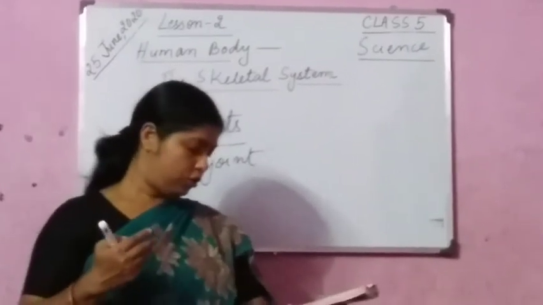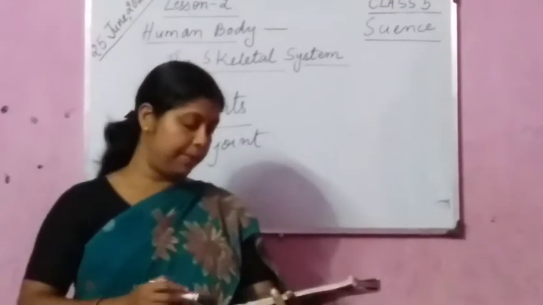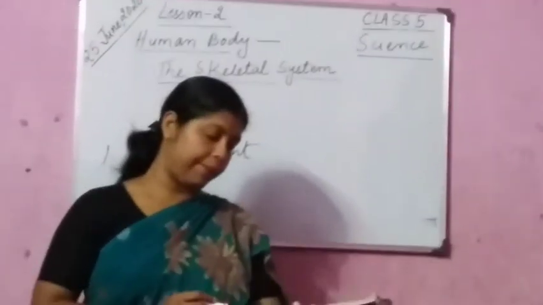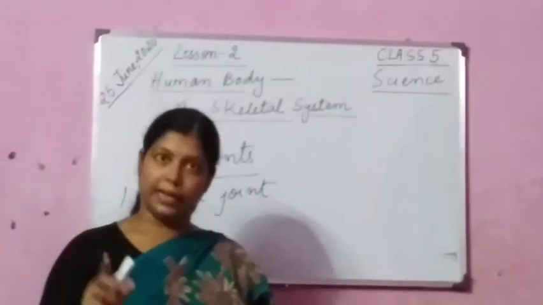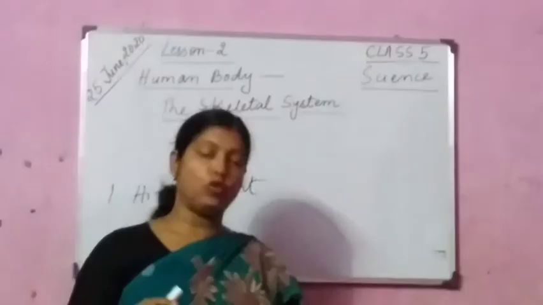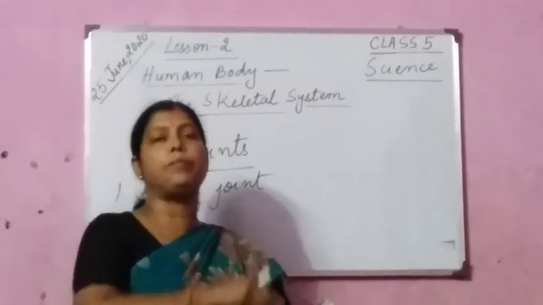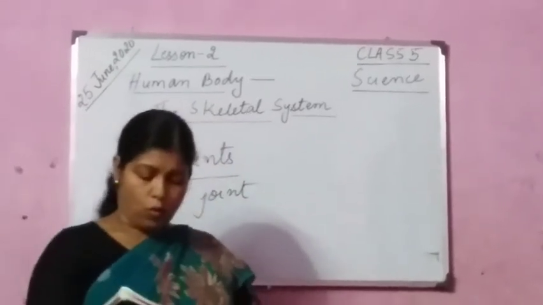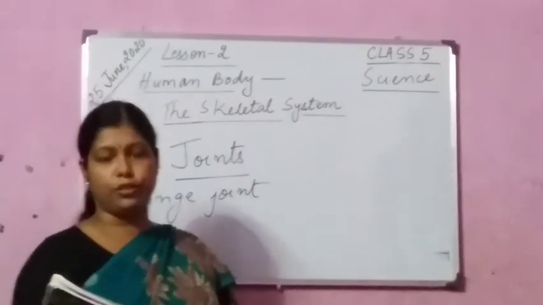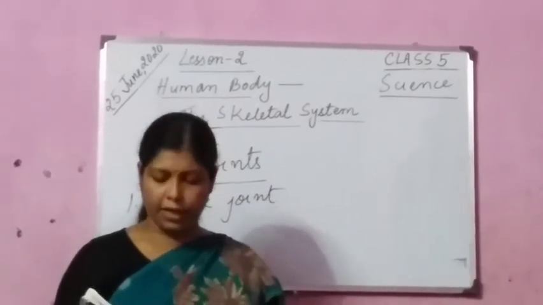So the bones in the elbow, knee, toes and fingers have hinge joints. What is important here is the function of the hinge joint and where you find hinge joints in your body.